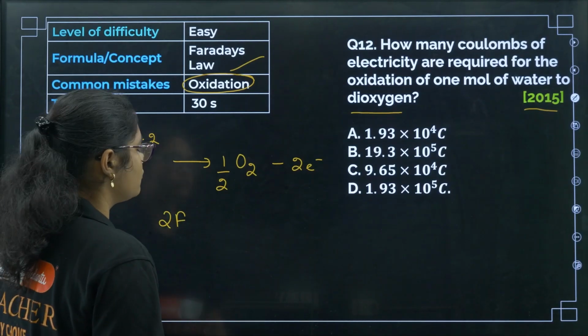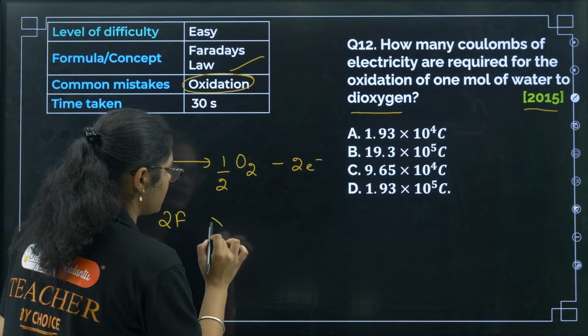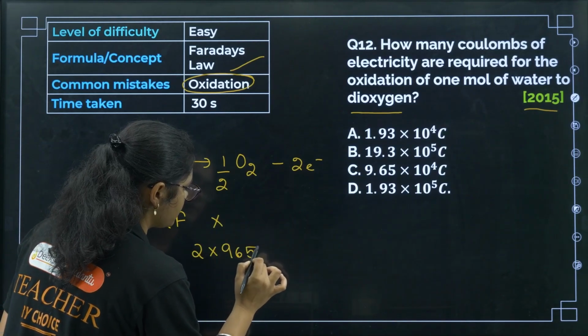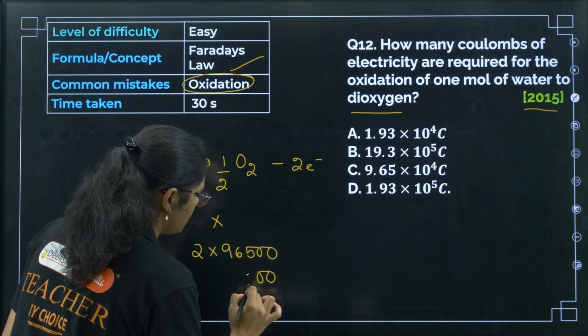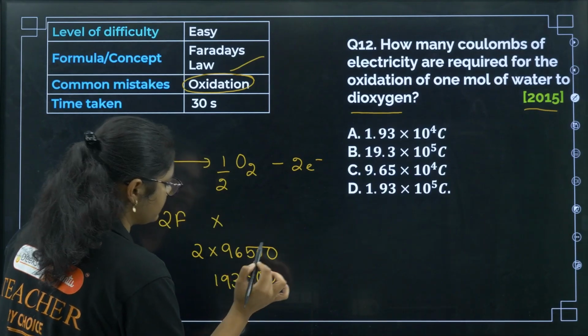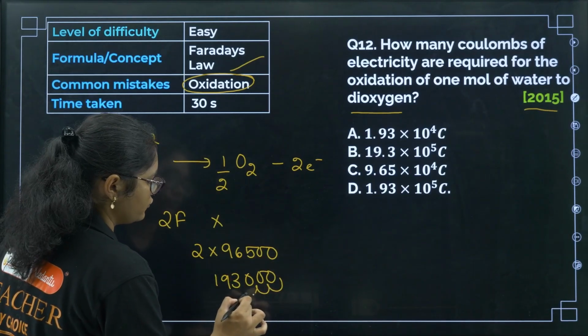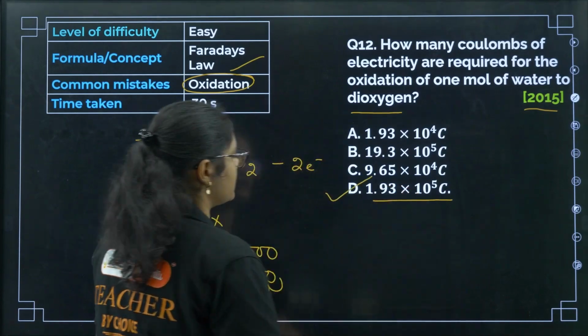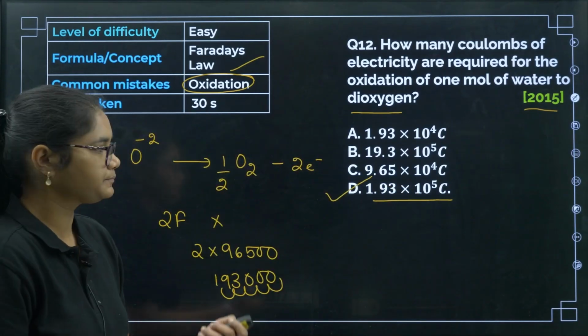Now 2 Faraday means you need to multiply with 96500 to convert it into coulombs. So we get 1.93 into 10 to the power of 5, that is option number D here.